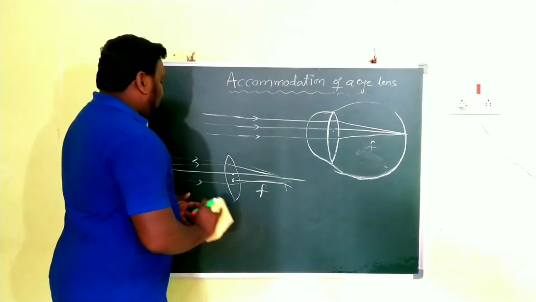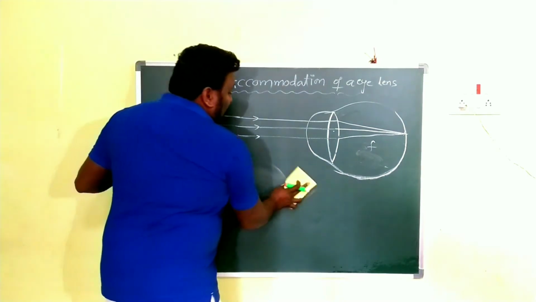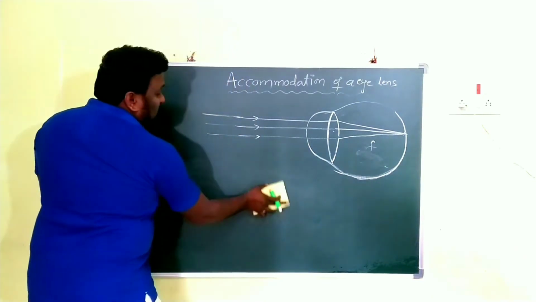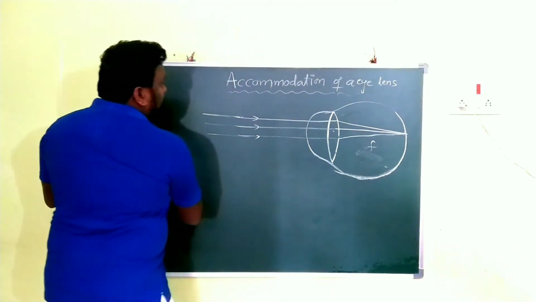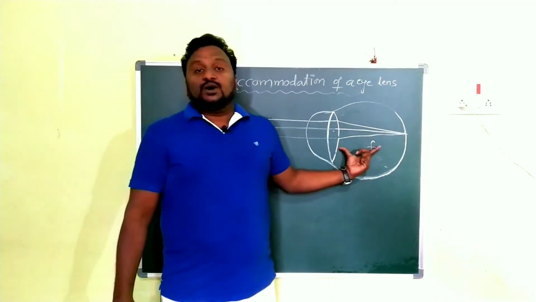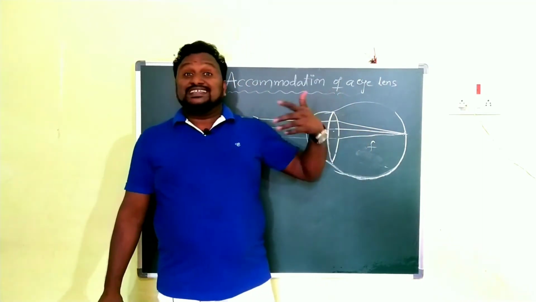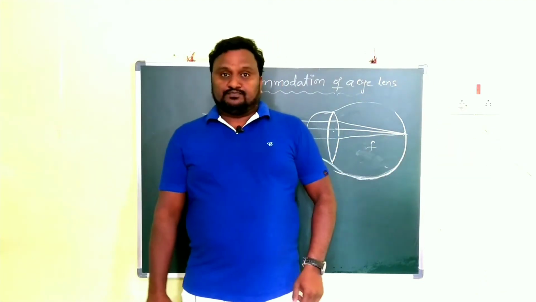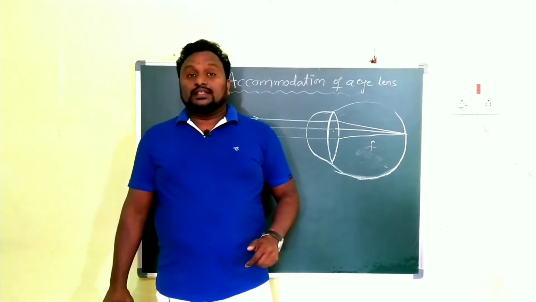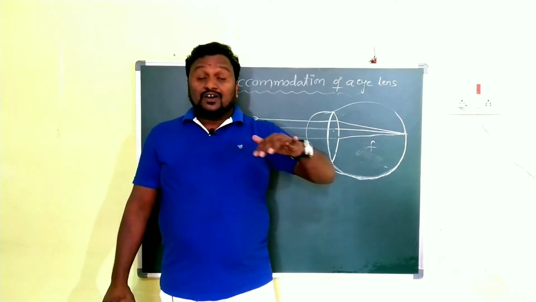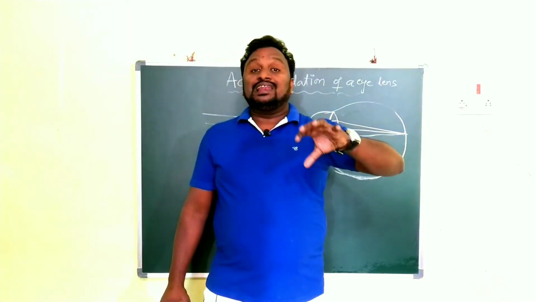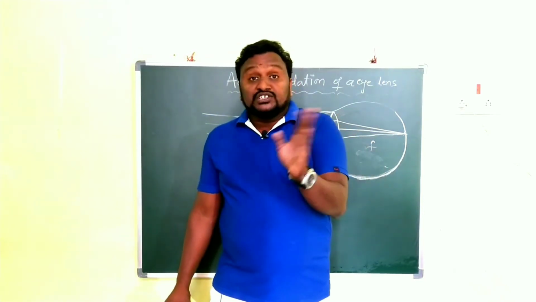In this accommodation there are 2 possibilities. Simply, accommodation of the eye lens means that the focal length value is changed by the lens itself. The eye lens can change its focal length, and that is called accommodation. Let us see how the accommodation of the lens takes place under different situations.